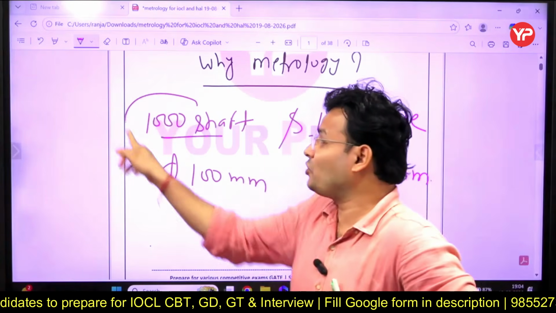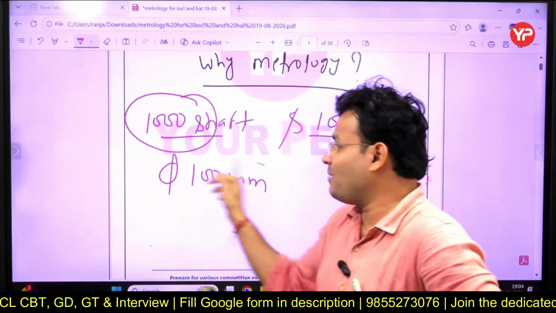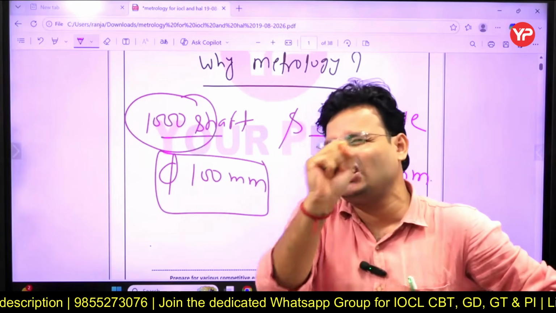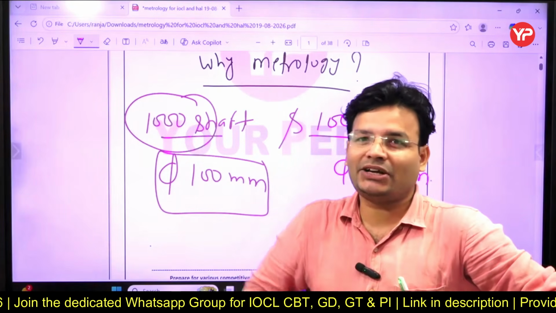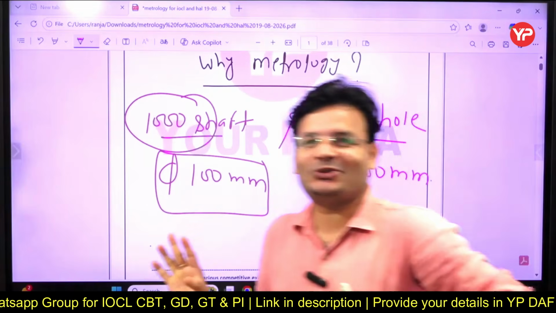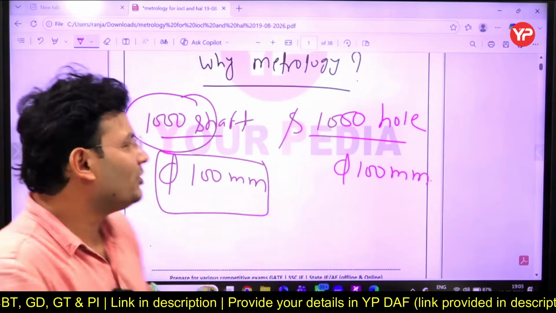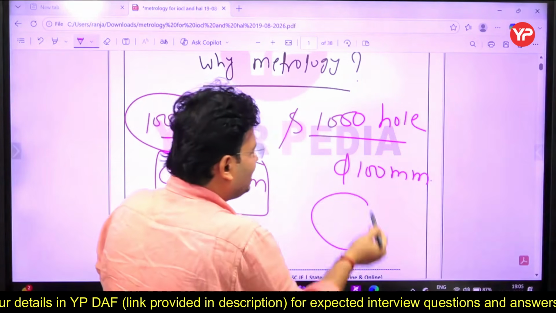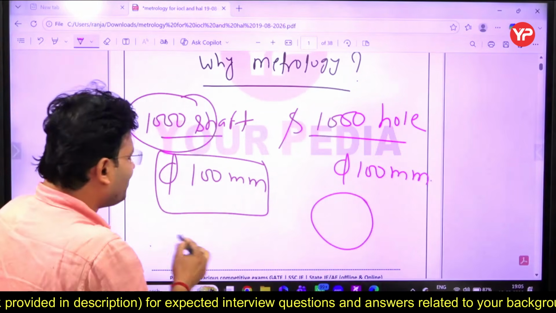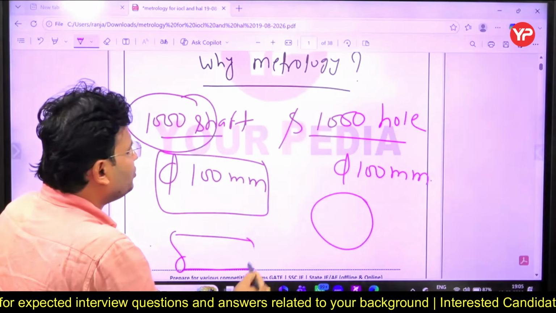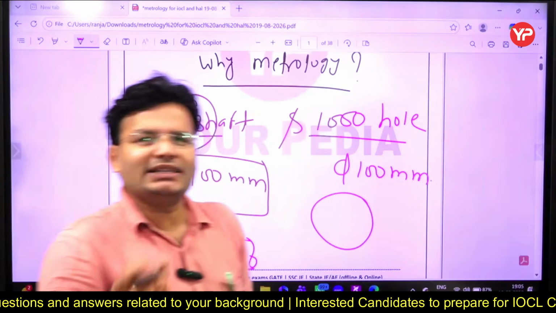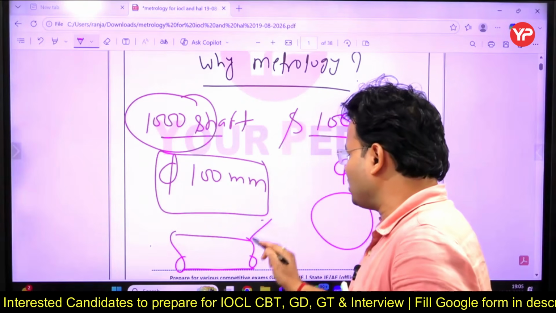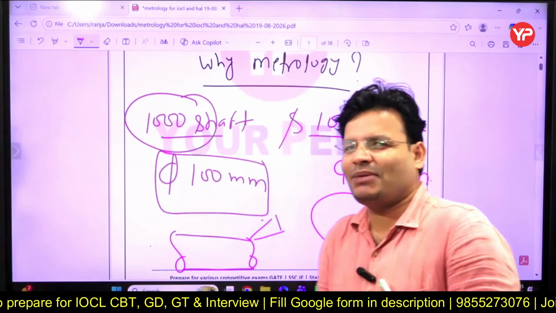I am telling you, 1000 shafts are required and every one has dimension 100 mm, not less than that, not more than that. Exactly 100 mm is required. Making that is not just difficult, it is impossible. It can never be possible. कभी नहीं हो सकता है. Why not? क्यों नहीं हो सकता है सर? Because, if you make a hole or a shaft, in all those cases you require a cutting tool. Cutting tool से cut करोगे, right? Dimension change करना है तो यहाँ पे cutting tool लगाओगे.